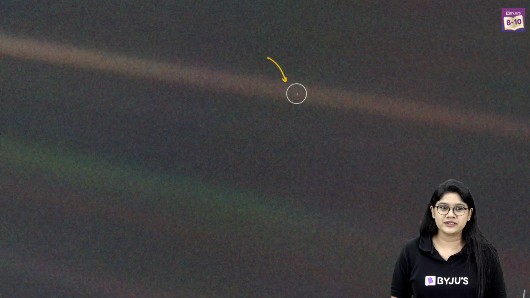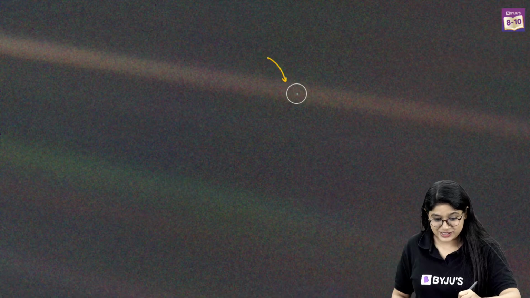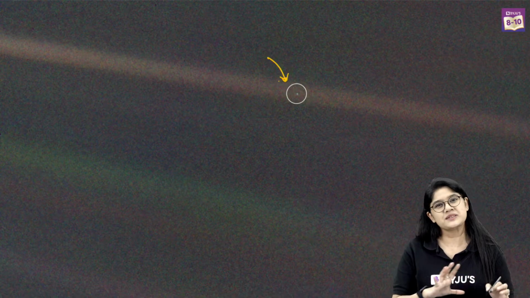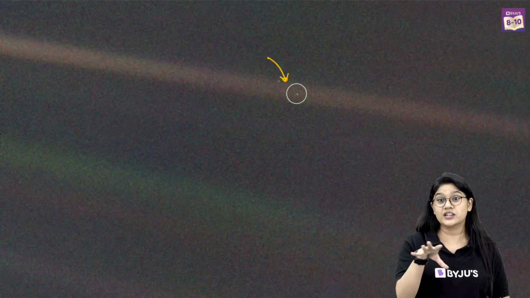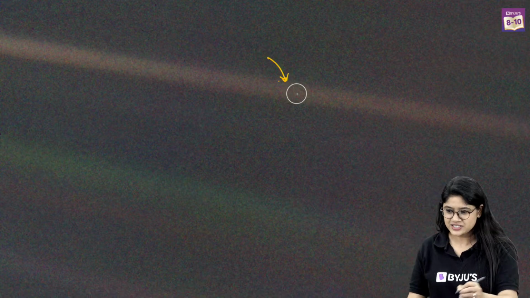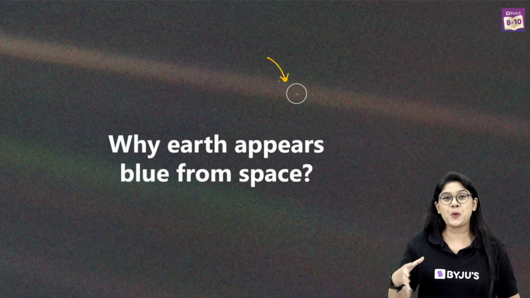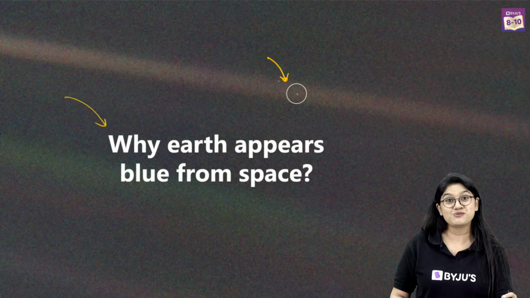Yes, come on, come on. This is our Earth, right? This is our Earth approximately 6 billion kilometers away. This is how the Earth will look from very far away. Yes, this is our Earth. And of course, the one thing that we keep asking ourselves is why Earth appears blue from the